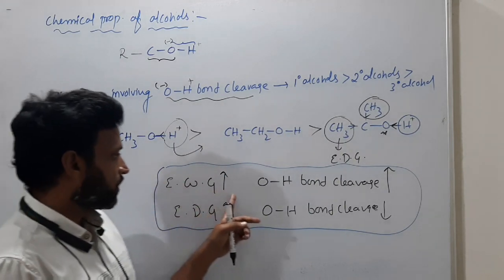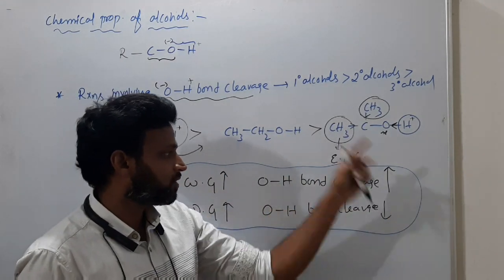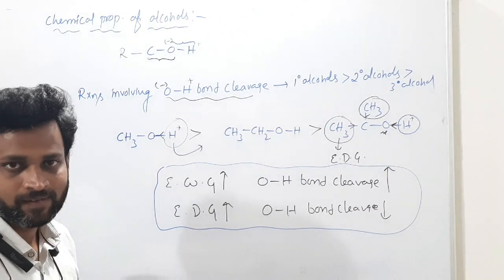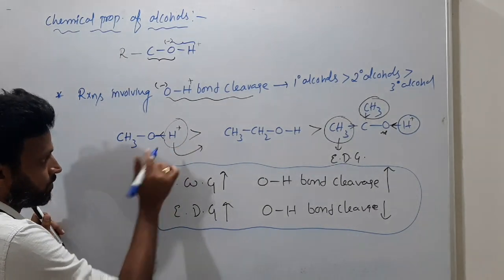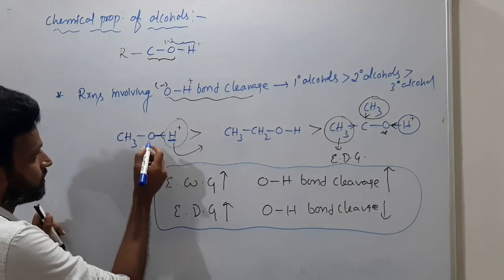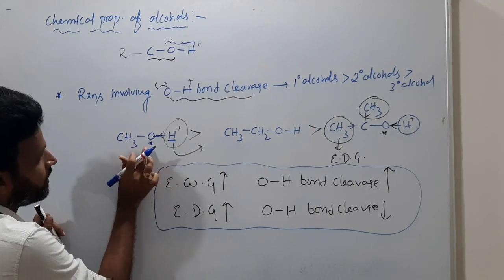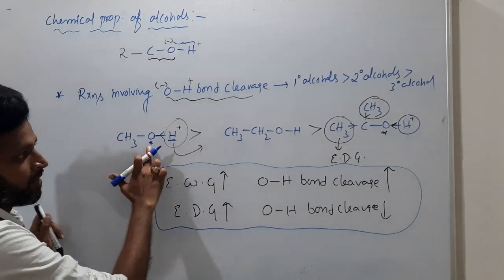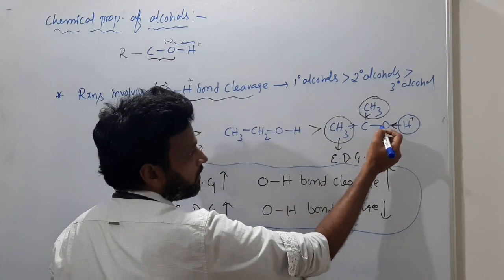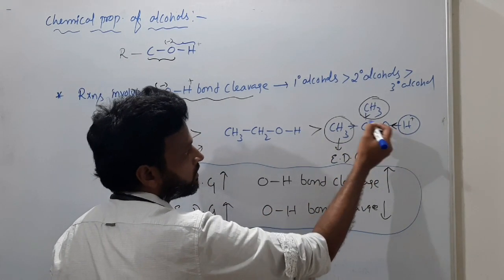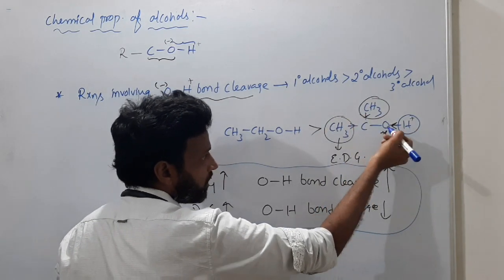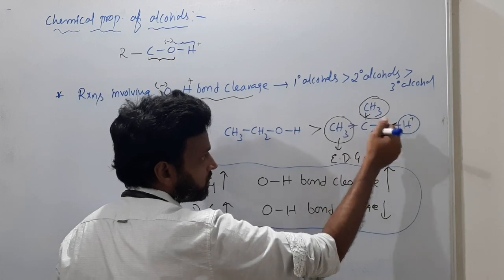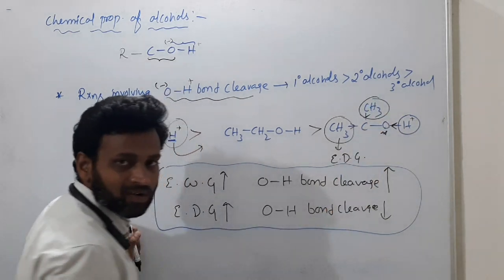So if electron withdrawing groups increase, OH bond cleavage also increases. Understanding? To remove this hydrogen as H plus, this oxygen should be less electron dense. But in this case the oxygen becomes more electron dense. This methyl is donating, and the bond has to come towards oxygen, meaning the electron density on oxygen increases.